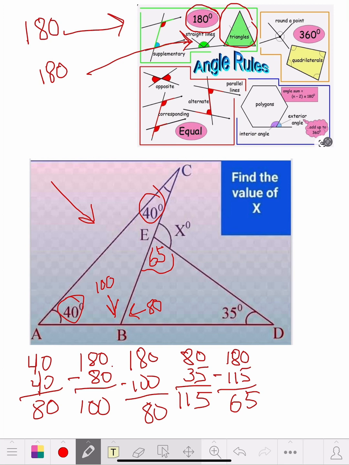So now we know the whole straight line again. We're back to the straight line, which is 180. So 180 minus 65 equals 115. So we know this is going to be 115. X equals 115. Square that off so the teacher knows, hey, my answer is X equals 115. And that's all there was to it, okay? We just solved it by going right around the whole thing.